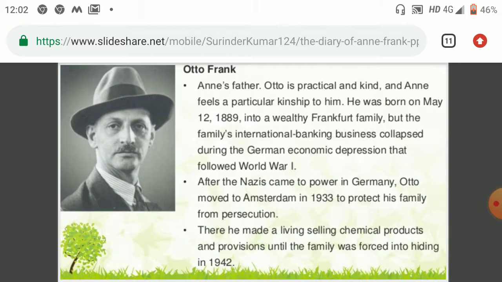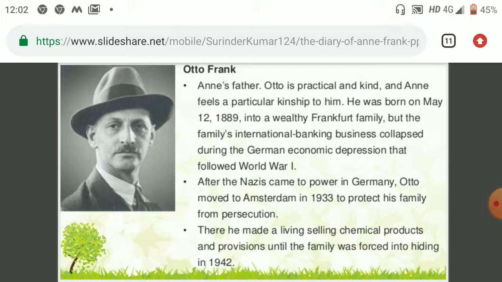Another one is Otto Frank. Otto Frank is Anne's father. Otto is practical and a kind person, and Anne feels a particular kinship to him. He was born on May 12, 1889 in a wealthy Frankfurt family, but the family's international banking business collapsed during the German economic depression that followed World War I.